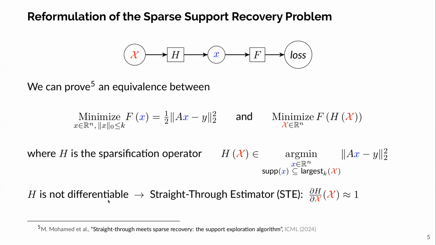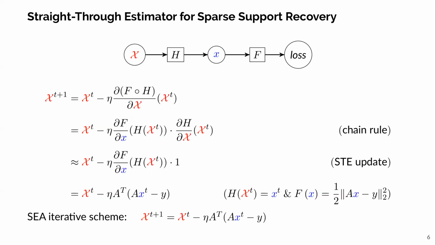So, we use the straight-through estimator to replace the derivative of the sparsification operator h by the derivative of the identity function, which again is 1. Thus, if you want to write a gradient descent algorithm to minimize the composition of f and h, you can first use the chain rule to replace the gradient of the composition by the product of the gradients of f and h.